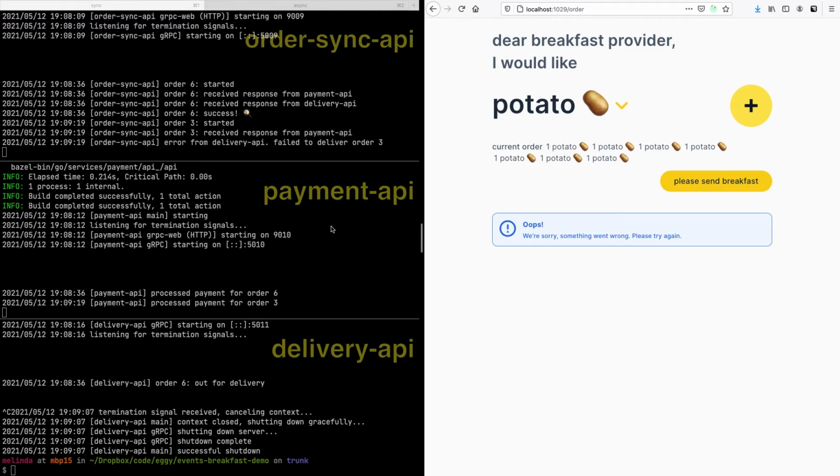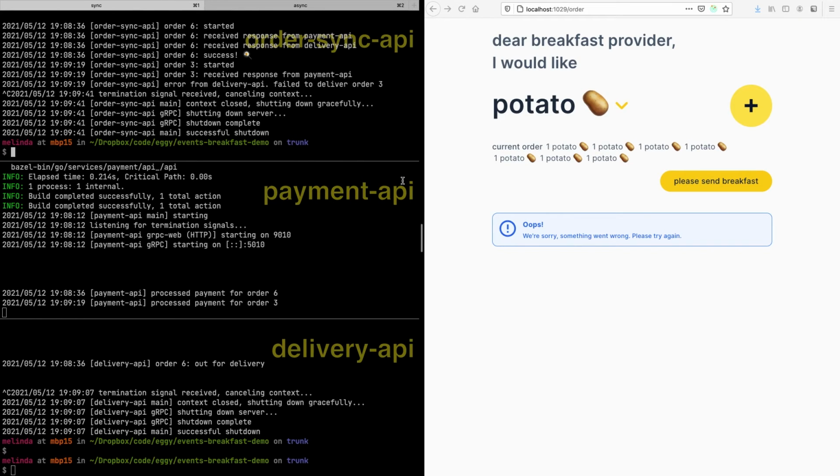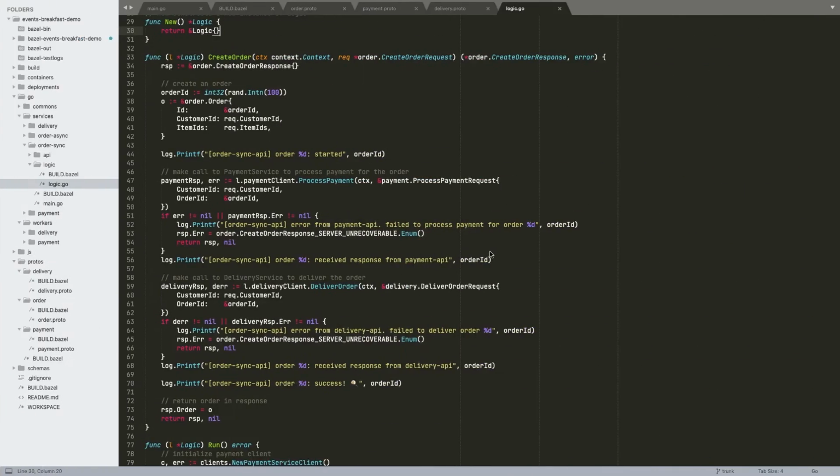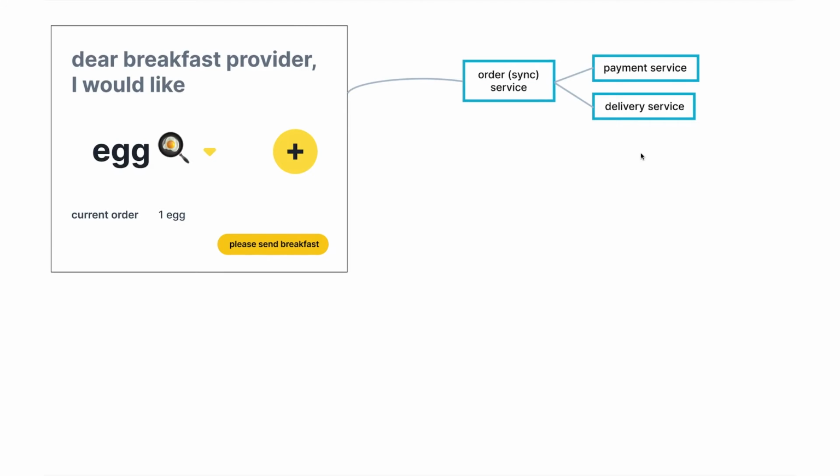So what happened? The order service got the request from the client, reached the payment service that succeeded, tried to reach the delivery service, couldn't, and then failed because the order service couldn't reach the delivery service for a second. OK, so that's what happens when there's some iffy cloud stuff going on. Now we're going to do an architecture refactor and switch to an event-driven mode of doing things.